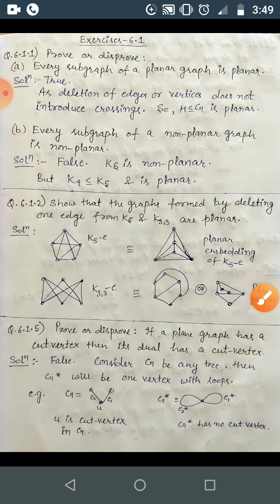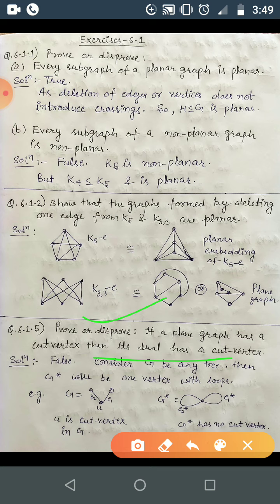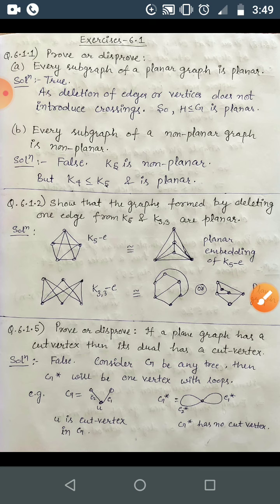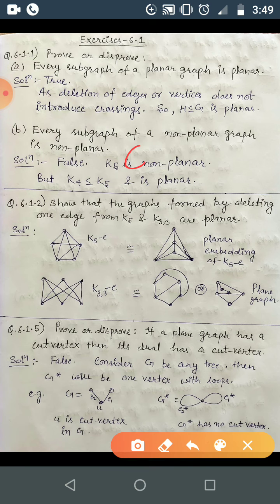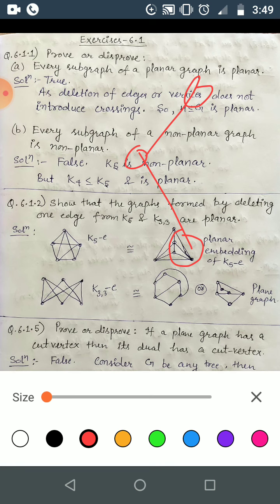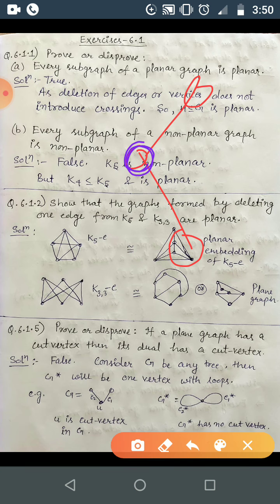Okay. Now come to prove or disprove. If a plane graph has a cut vertex, then its dual also has a cut vertex. So the answer may be false. For example, you can consider any tree with some cut vertices. So if you are considering any tree with a cut vertex, so here this is the cut vertex. So this vertex is the cut vertex.